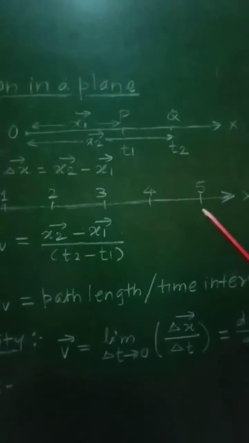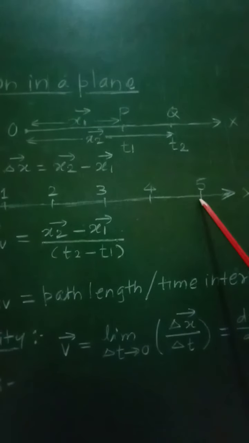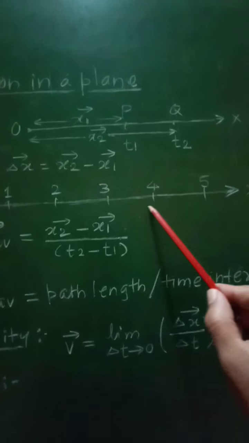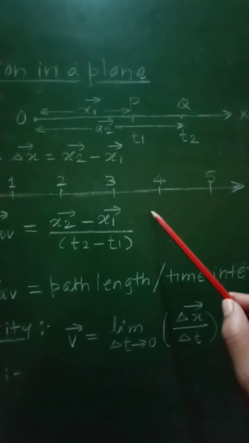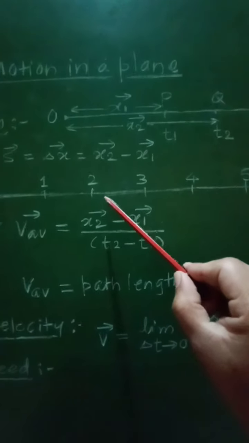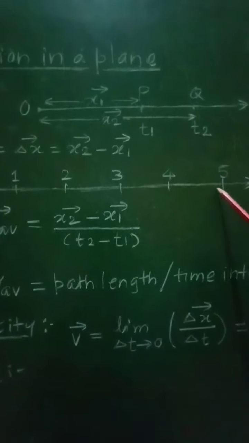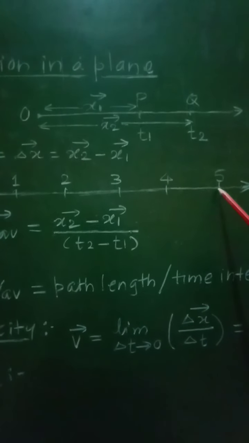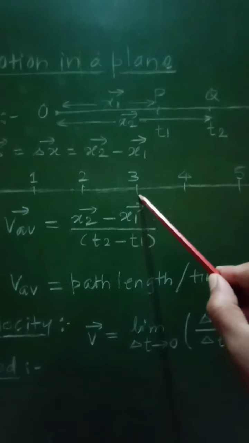But now suppose from this x equal to 5, that object reverses its direction of motion, and comes back to x equal to 3.